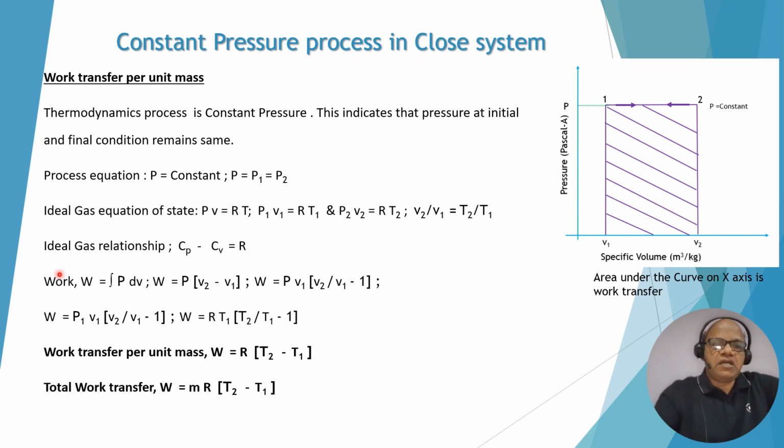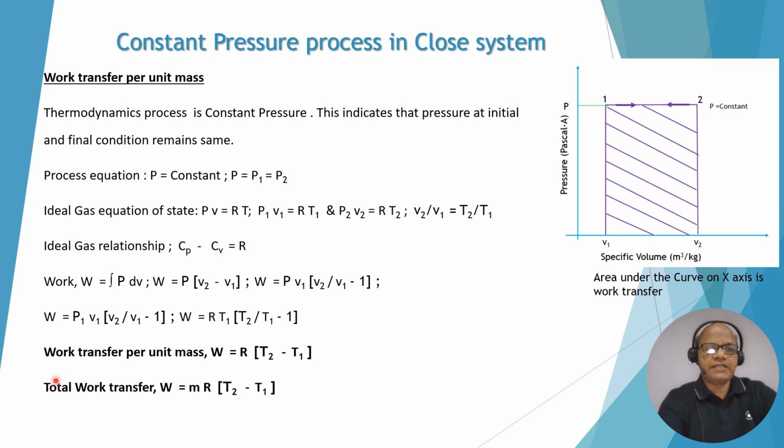Another relationship for ideal gas is Cp minus Cv is equal to R. Using these two relations, we can derive the work transfer equation. So W is equal to integration of P dV. Since P is constant, W is equal to P times (V2 minus V1). If you take out V1, we can write P V1 times (V2 by V1 minus 1). But P is equal to P1, so we can write P1 V1 times (V2 by V1 minus 1). But again, P1 V1 can be replaced by RT1, and V2 by V1 we can replace by T2 by T1.